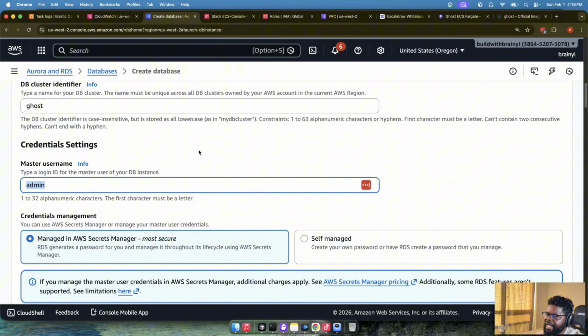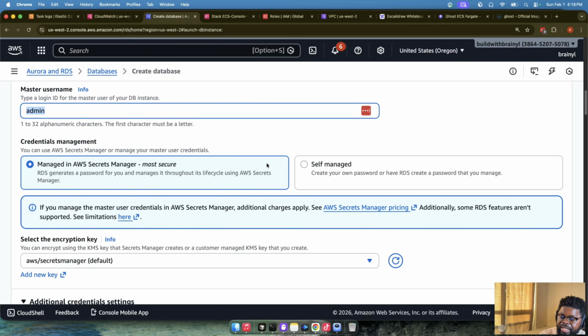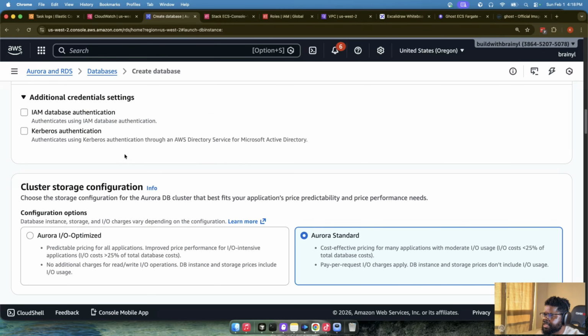I can actually do admin here if I want to. In my own case, I'm not going to use self-managed. I'm going to use managed in AWS Secrets Manager. It's good. Sometimes you want AWS to manage the secret also for you for the database. I'm going to use that.